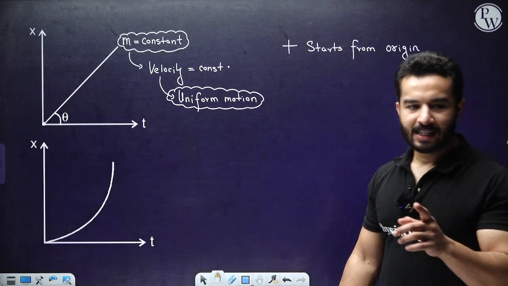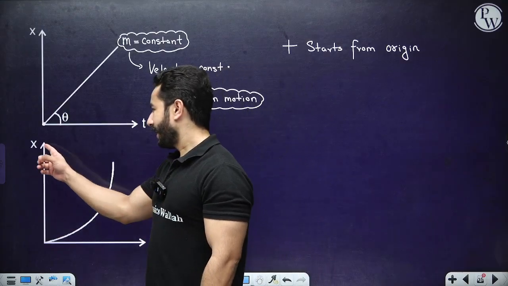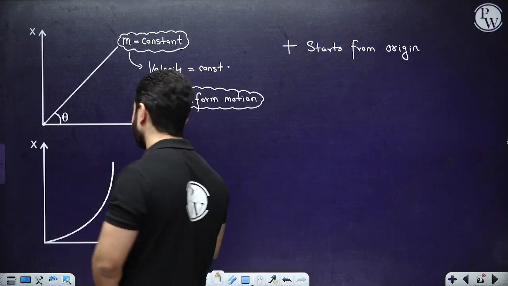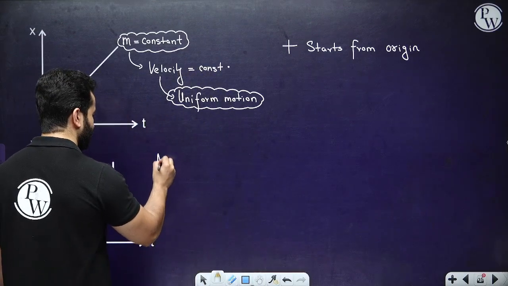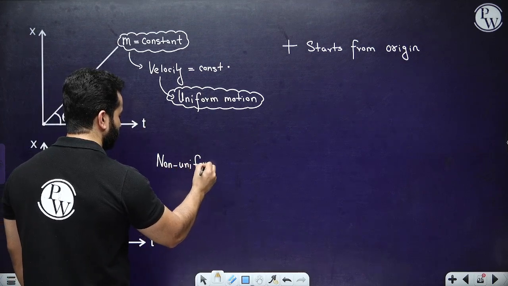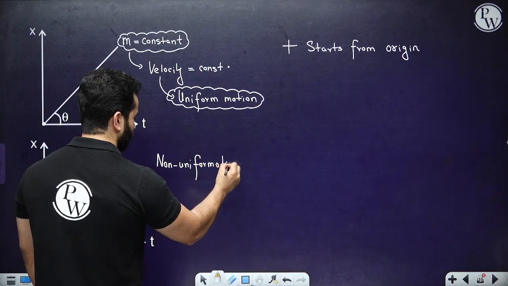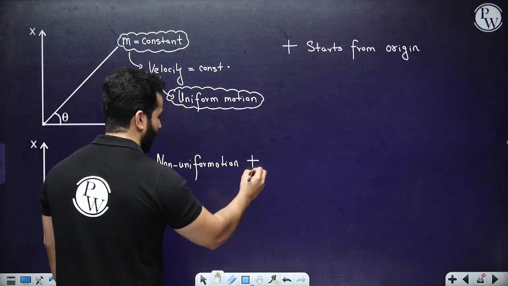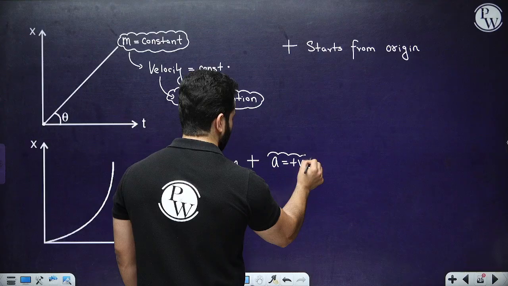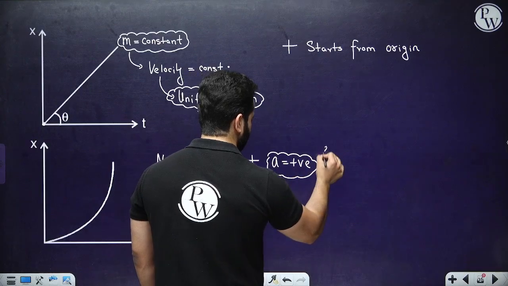Do you get it? Now, whatever over here is, it means that slope is increasing. Slope means velocity. That means velocity is increasing. That means it starts from rest and it is a non-uniform motion. By the way, non-uniform motion plus acceleration is actually positive because velocity is increasing.